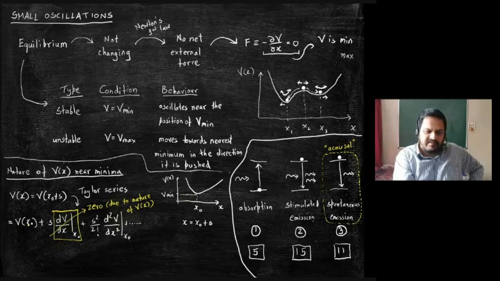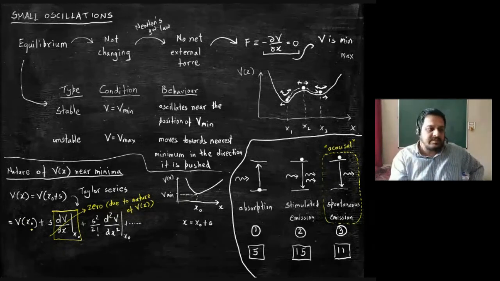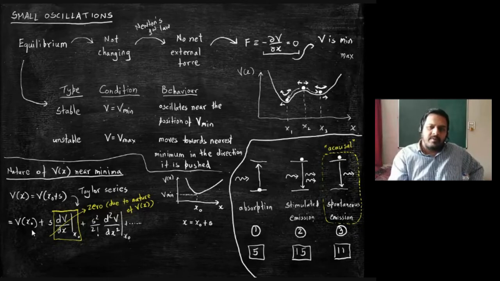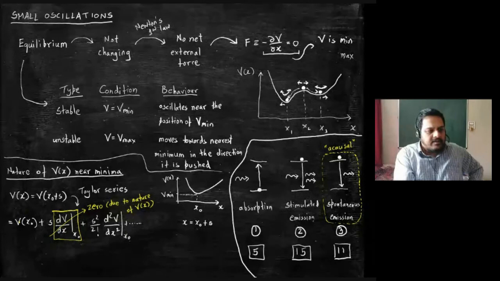Correct? Potential energy at x naught. When you are actually going to do the derivation, you are interested in the force, right? This is just a constant value. So potential energy is this constant value plus this plus that, so many things. Out of that, this is just a constant.